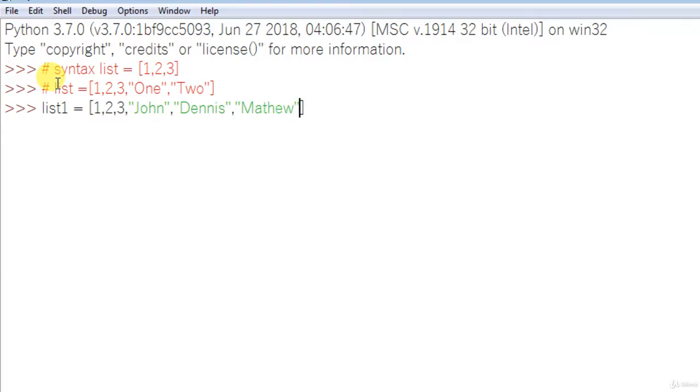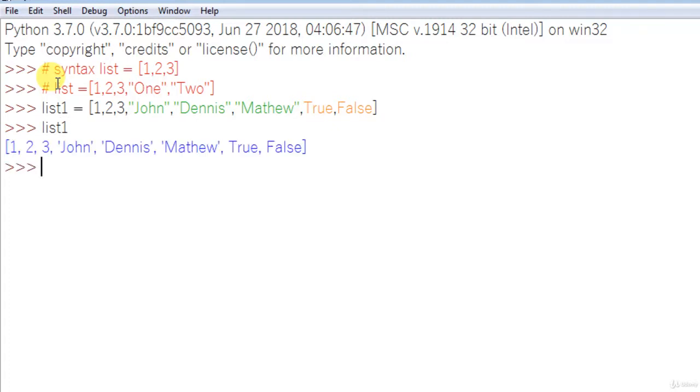Is there anything else? Yes, we have another data type, booleans. So I can have true and false as well. Let's print the list. See, that's simple. I have a list which contains integers, strings and boolean data.